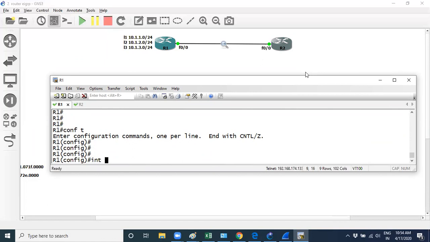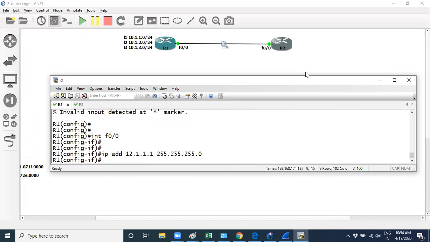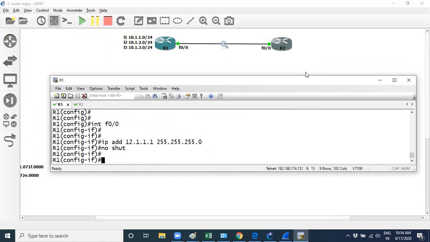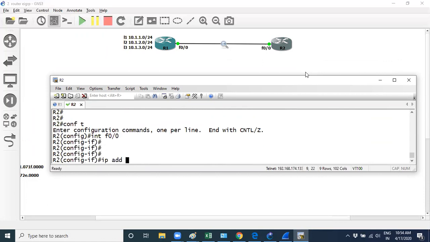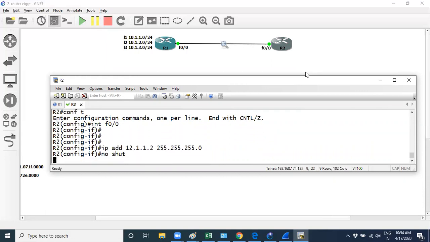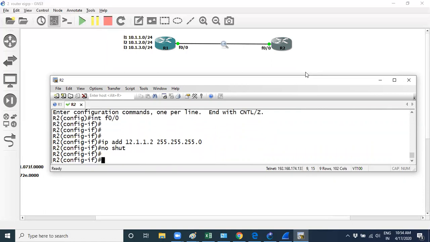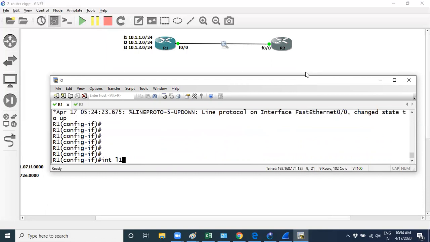Interface FastEthernet 0/0. Let's configure the IP address 12.1.1.1 on this interface. On the other side, interface 0/0 gets 12.1.1.2. Now let's come to R1. Over here I'm using some loopback.